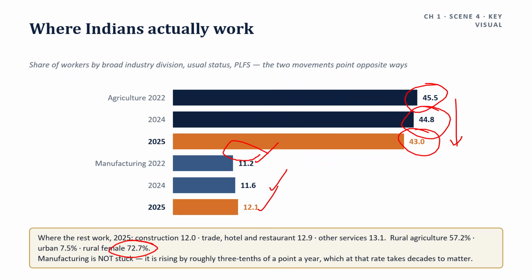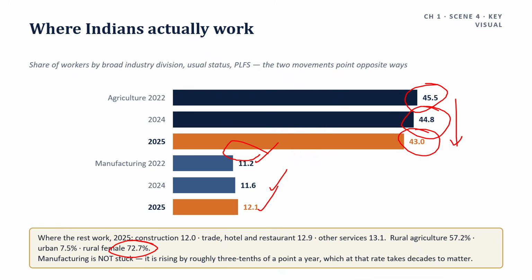That is the honest formulation. Not that manufacturing cannot absorb, but that it is absorbing at a pace the demographic window will not wait for. And a phrasing rule here: that series runs 2022, 2024, 2025.